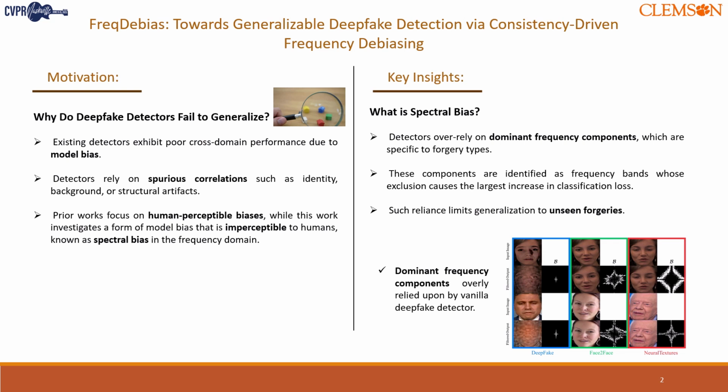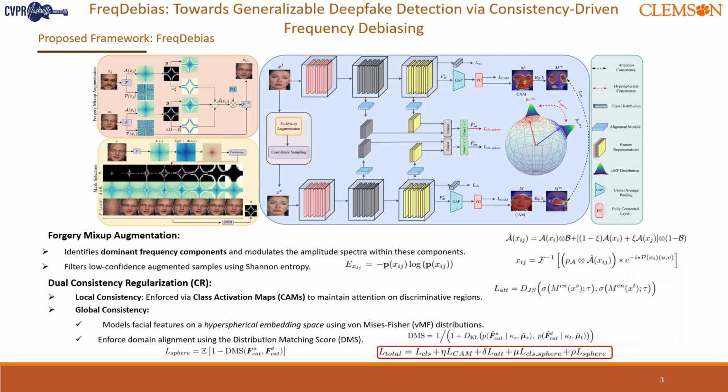Now that we've seen the problem of spectral bias, let me walk you through our proposed solution. The main idea behind FreqDebias is to mitigate spectral bias and encourage the model to learn features that generalize better across different forgeries. To achieve this, we design a two-part solution. First, we propose forgery mix-up augmentation that enhances the detector's exposure to a diversified frequency spectrum. And second, we propose dual consistency regularization, which explicitly regulates learning across frequency components.